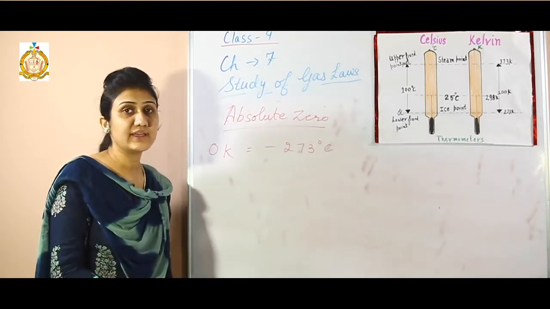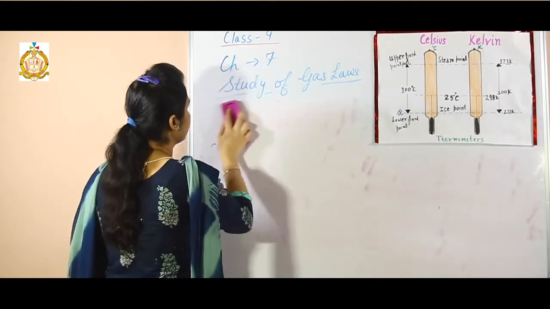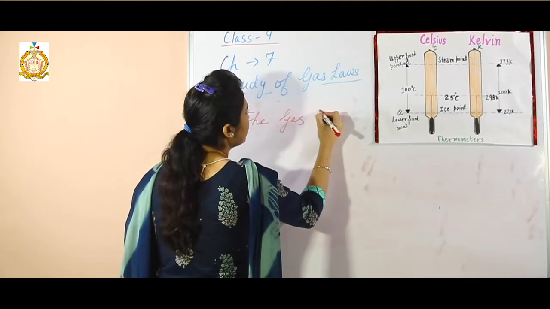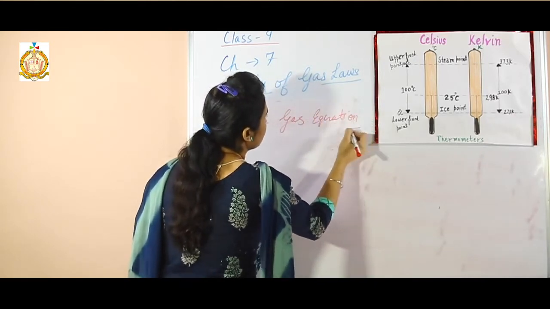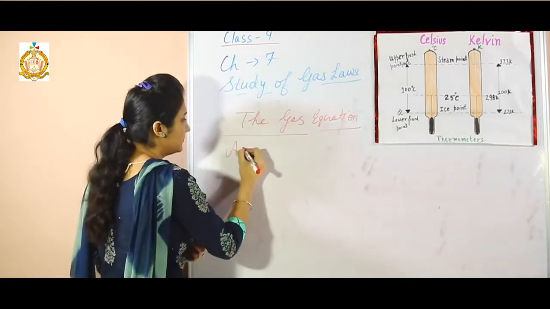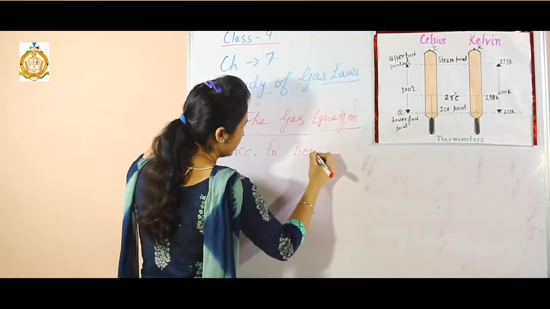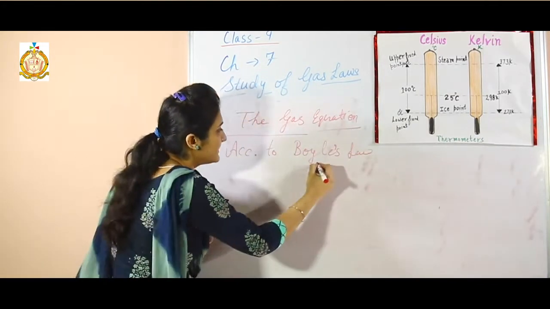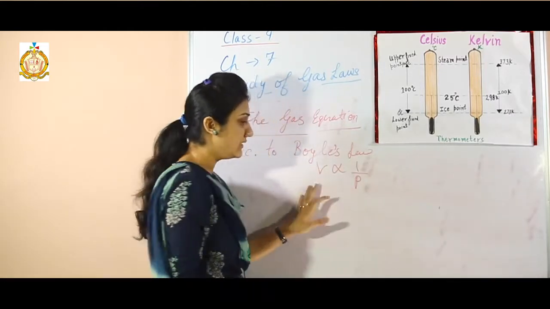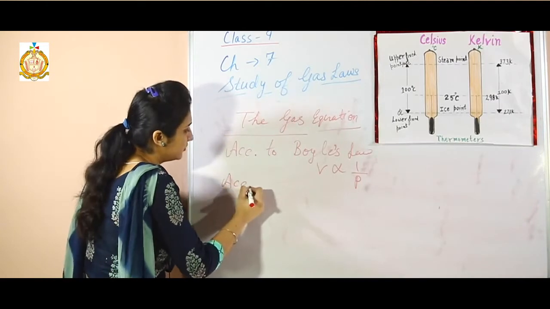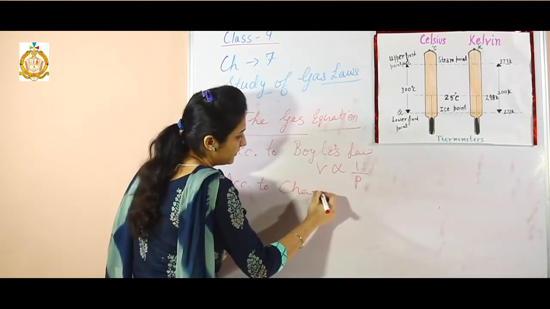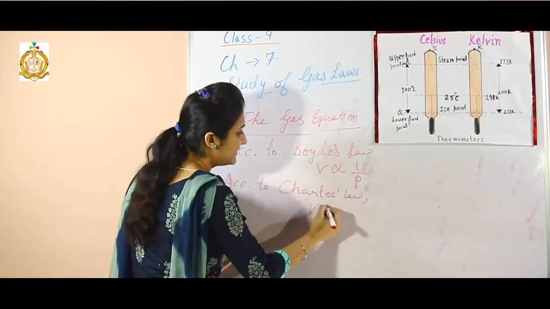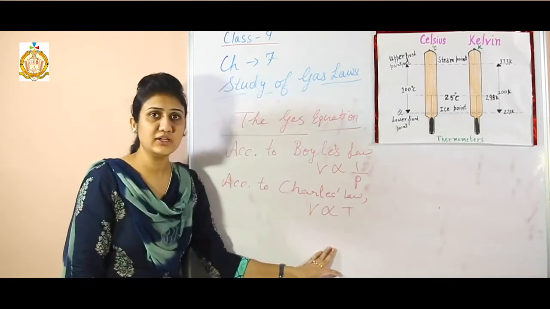Next, we shall discuss the gas equation. According to Boyle's law, we can write V is inversely proportional to P at constant temperature, and according to Charles' law, we can write V is directly proportional to T at constant pressure.